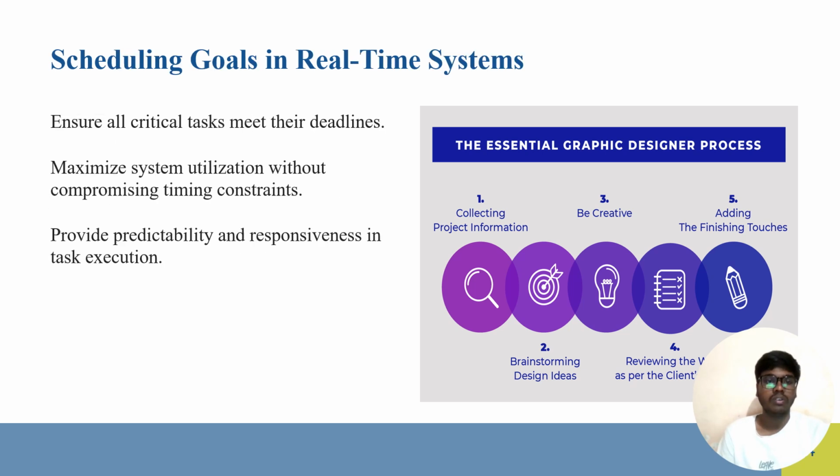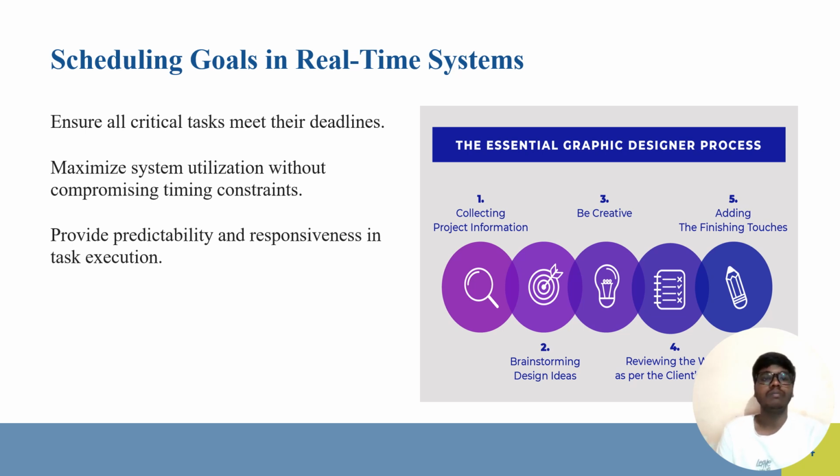Next we are seeing the scheduling goals in real-time systems: ensuring that all critical tasks meet their deadlines, maximizing system utilization without compromising the timing constraints, and also providing predictability and responsiveness in tasks.